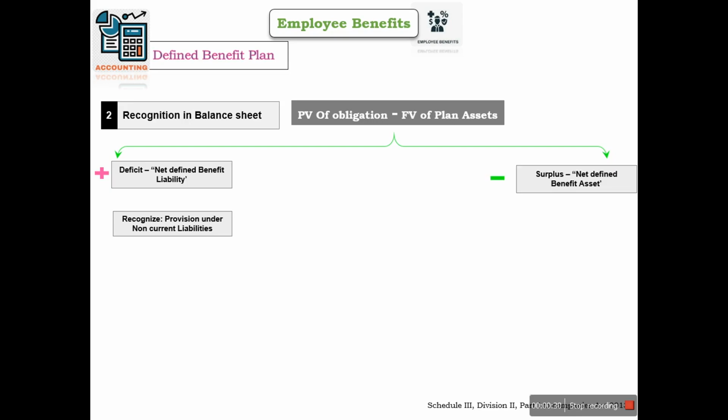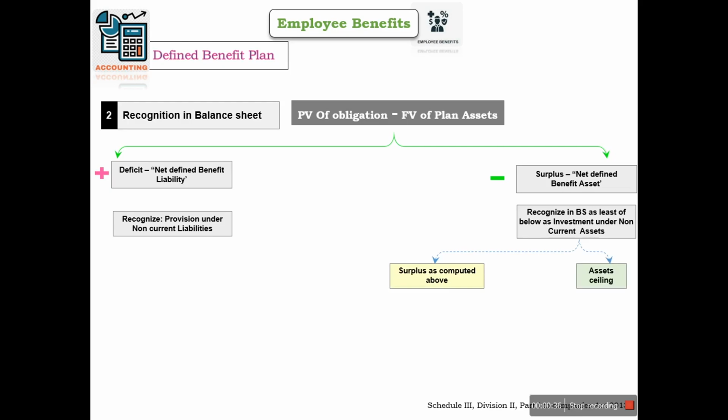In case the fair value of plan assets is higher than the present value of obligation, we will call it a surplus, and we will recognize in the balance sheet the lesser of the two below: the surplus as computed above or the asset ceiling. Asset ceiling is the present value of economic benefit. Those are available in the form of refunds from the plan or reduction in future contributions to the plan.